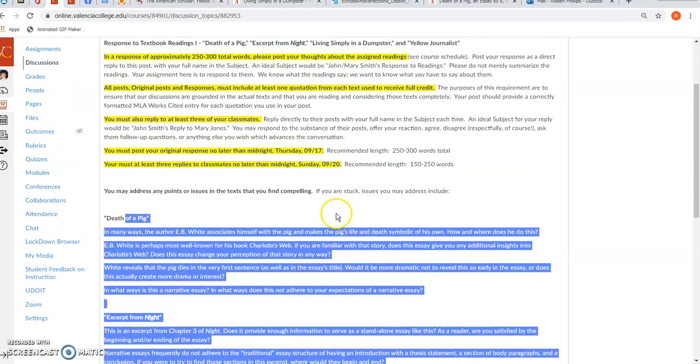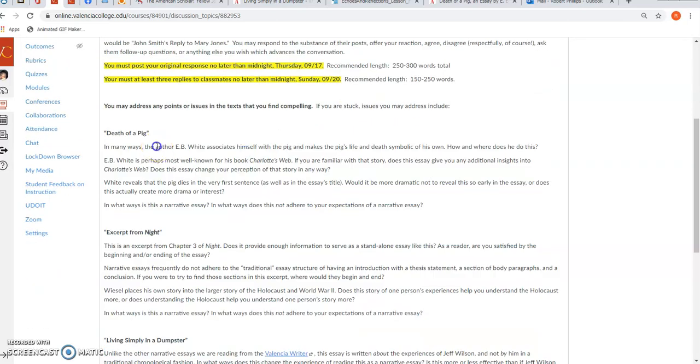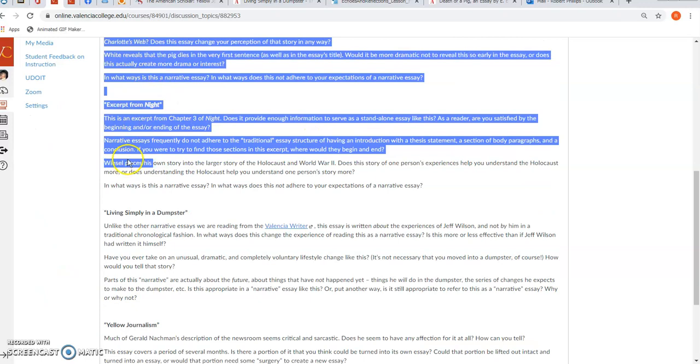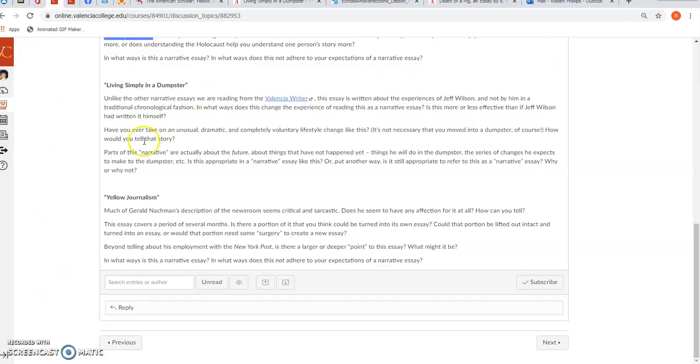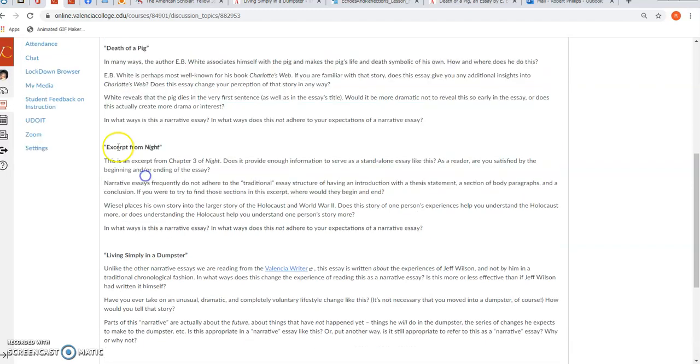I kind of hope you won't. And I said that in my previous announcement. Really, don't try to write about all 4 essays. Maybe hit 1 or 2, the 1 or 2 essays that really intrigued you. Maybe within one essay, you really hit one question that really intrigues you.